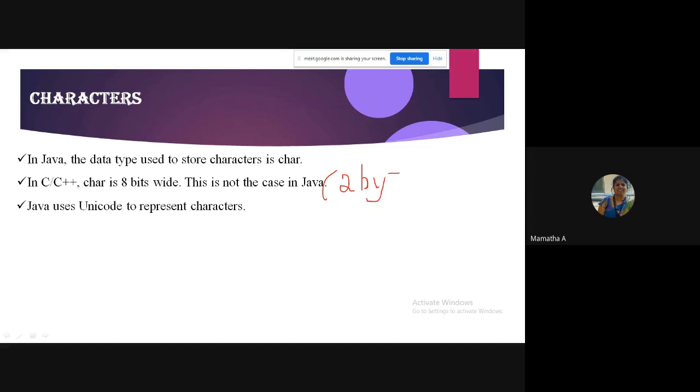Okay. The reason this is 2 bytes is that it is using Unicode. What does Unicode mean? I hope you remember that in C, characters were stored using only ASCII values. Any character has an ASCII value. Do you remember the ASCII value of capital A and small a?